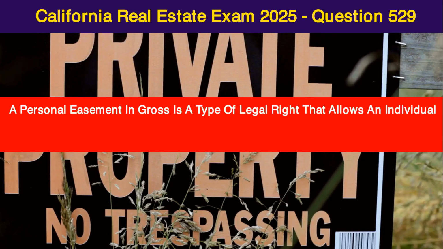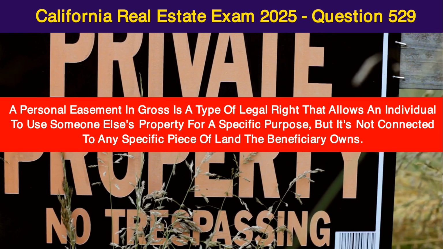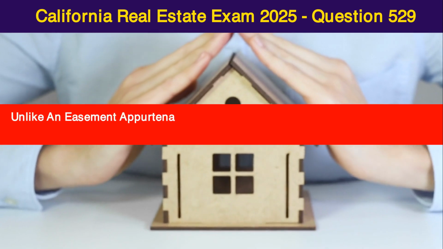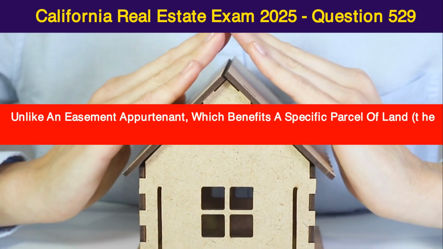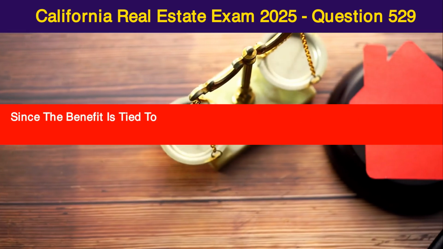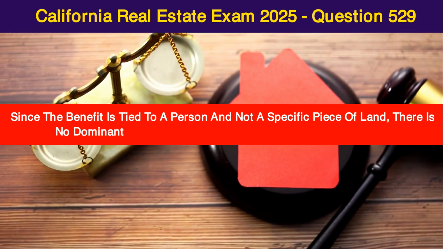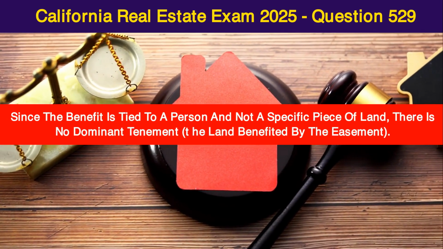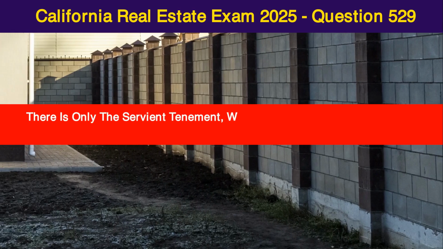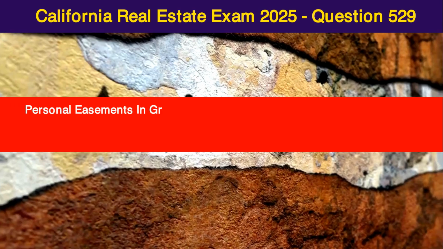A personal easement in gross is a type of legal right that allows an individual to use someone else's property for a specific purpose, but it's not connected to any specific piece of land the beneficiary owns. Unlike an easement appurtenant, which benefits a specific parcel of land, the dominant tenement. Since the benefit is tied to a person and not a specific piece of land, there is no dominant tenement, the land benefited by the easement. There is only the servient tenement, which is the land burdened by the easement.